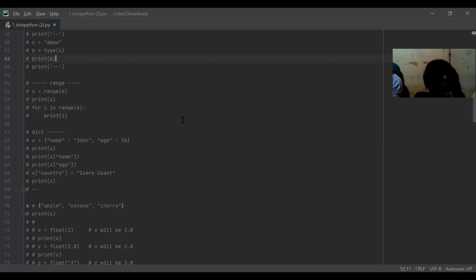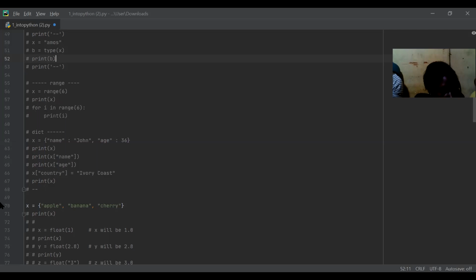Let's speak about range. Let's say x is equal to range 6. What does it mean? X now will be equal to all the numbers between 1 to 6. It will be equal to 1, 2, 3, 4, 5, 6. And when I print x, it will just print me 1, 2, 3, 4, 5, 6. All right? This is range.